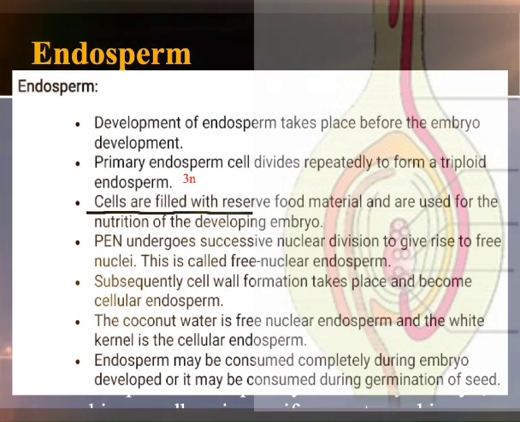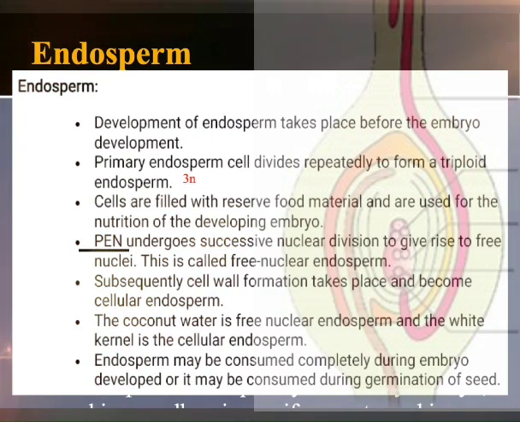Cells are filled with reserve food material and these are used for the nutrition of developing embryo. That is why development of endosperm takes place before the development of embryo.